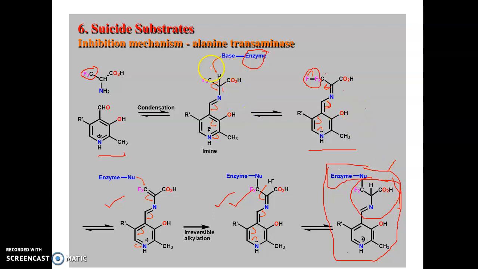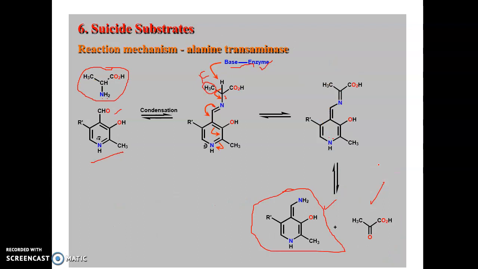Otherwise it is okay. Initially there is no reaction between the base and the enzyme, but after some time the fluorine may be lost. Then immediately the nucleophile-containing base in the enzyme will donate, and a bond forms between the enzyme and trifluoroalanine. Now the trifluoroalanine is irreversibly bound. So what is the suicide mechanism?